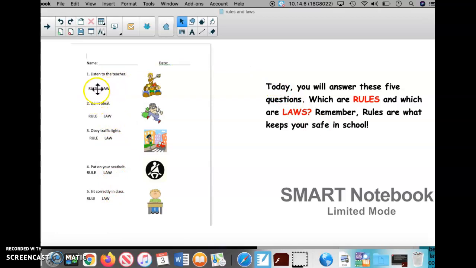Listen to the teacher. Is that a rule or a law? Don't steal. Is that a rule or a law? Obey traffic lights. Put on your seatbelt and sit correctly in class.